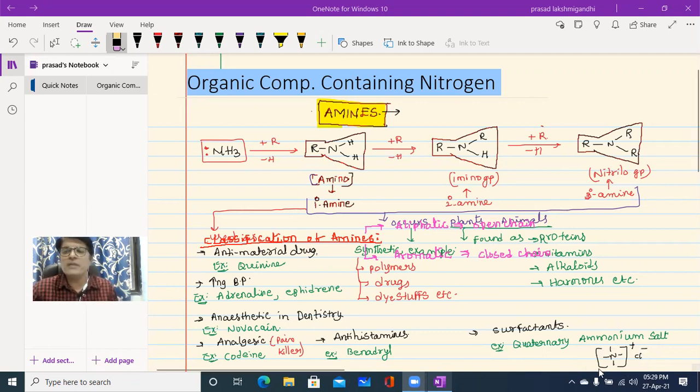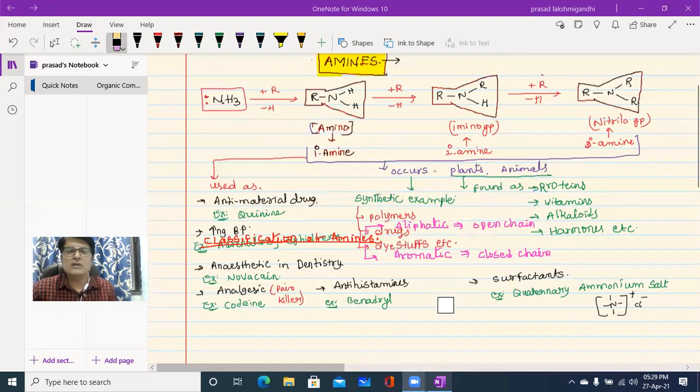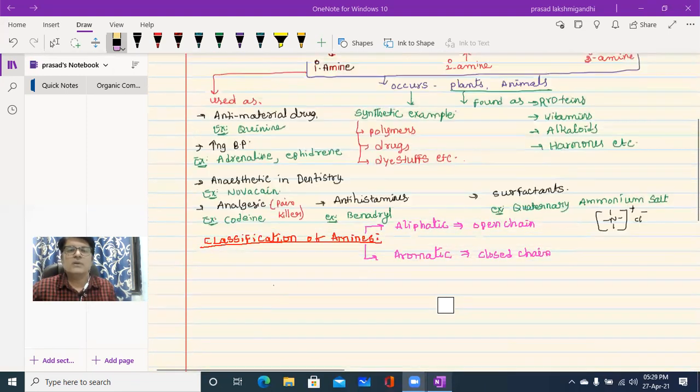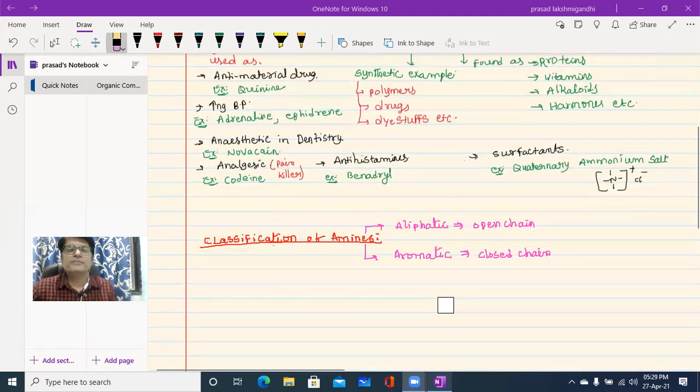In the molecule the nitrogen contains valency 4, beta. That's it. Okay, let us know the remaining part of the classification.